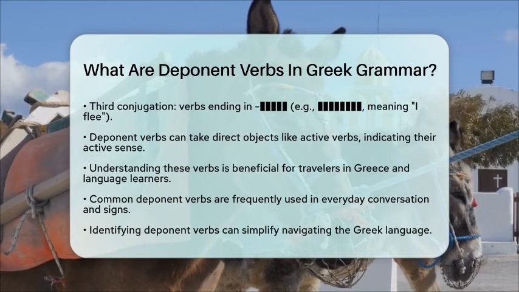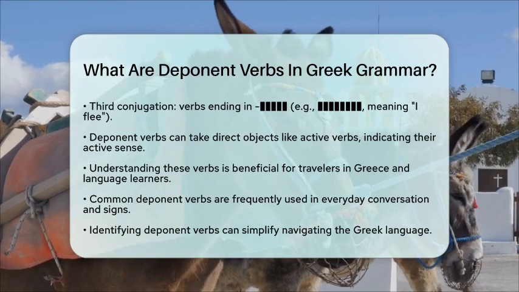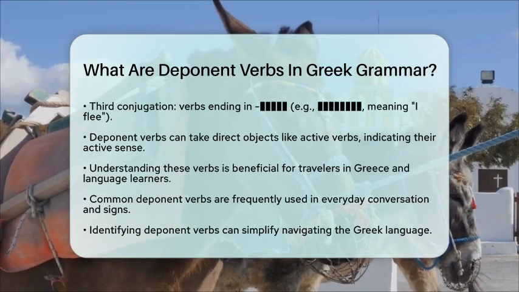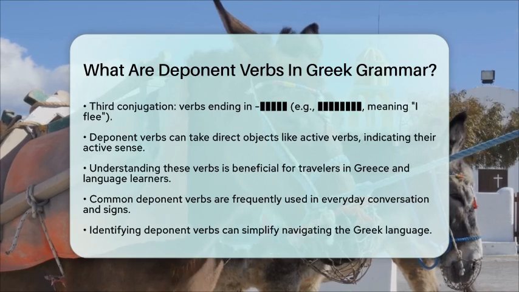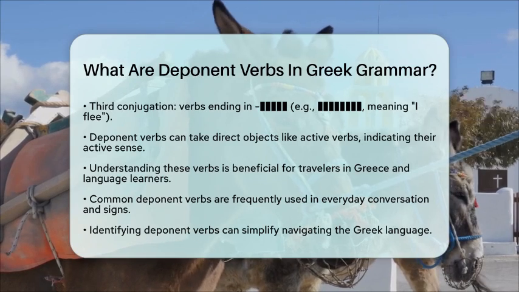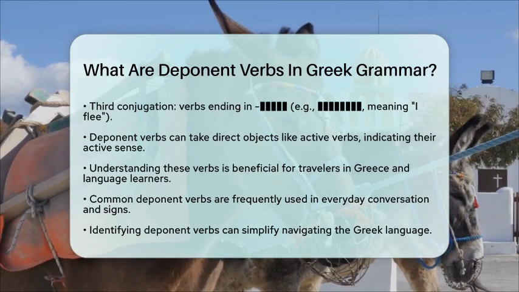For instance, verbs like I come, I receive, or I flee are frequently used in everyday conversation and signs. Knowing how to identify and use deponent verbs can help you navigate the language more easily. So, the next time you hear a verb that seems a bit tricky, remember that it might just be a deponent verb, looking one way but meaning another.